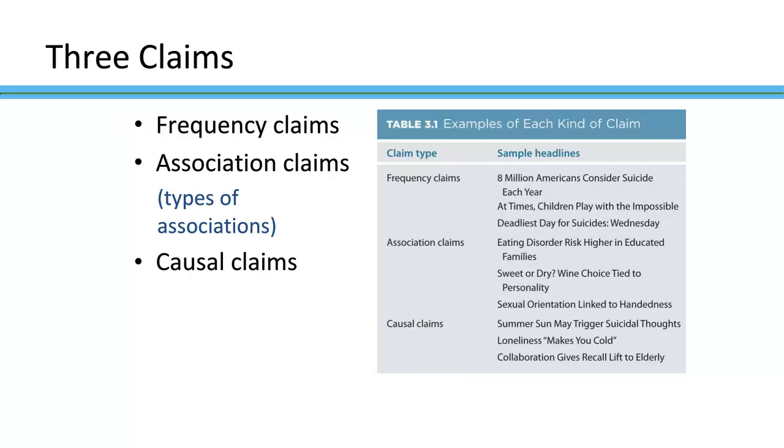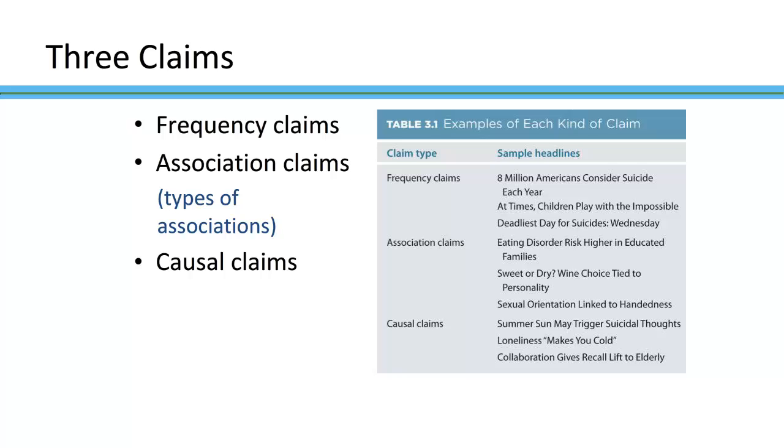We can have three different kinds of associations. We can have a positive association. So this is when both variables increase. So we might make an association. Actually here, this one, eating disorder risk is higher in educated families. So we're saying the more educated you are, the higher your eating disorder risk. So both variables increase. That's a positive association claim.